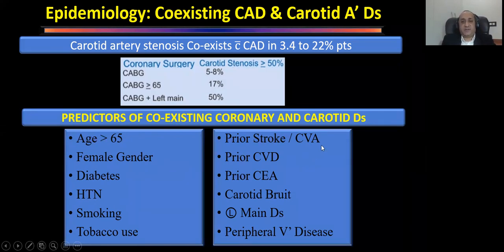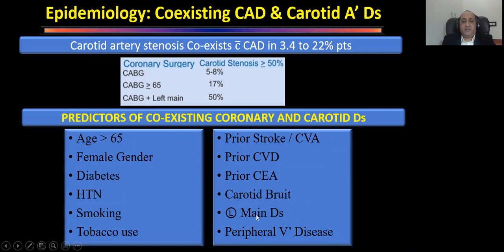The most common risk factors: any person who has a previous history of stroke or a transient ischemic attack, that patient has to be evaluated aggressively to find out whether that carotid artery also needs intervention. Because if we take a patient with significant carotid disease for coronary artery bypass grafting, chances of stroke are there. Any patient who has prior cardiovascular or cerebrovascular disease, or had carotid endarterectomy, obviously is a risk factor. Wherever on examination we find a carotid bruit, we must evaluate those patients in detail before embarking on coronary artery bypass grafting.